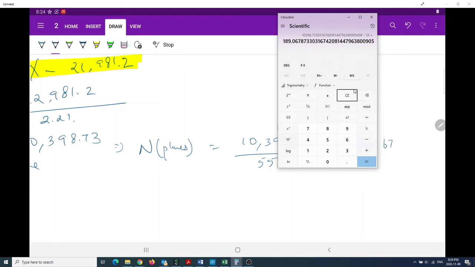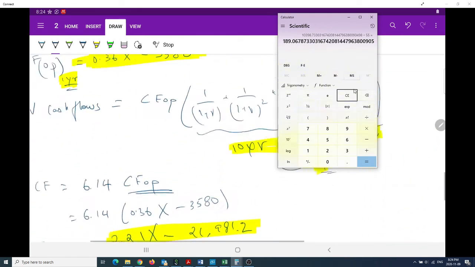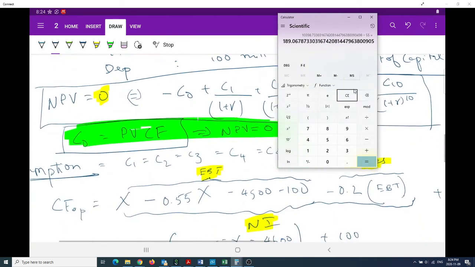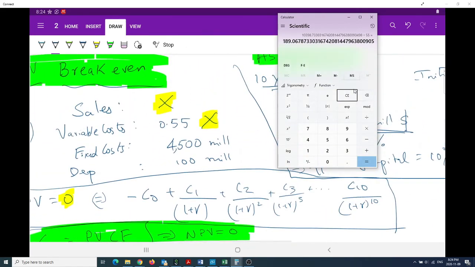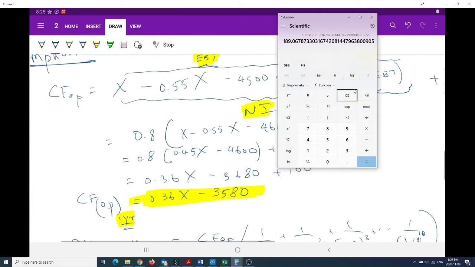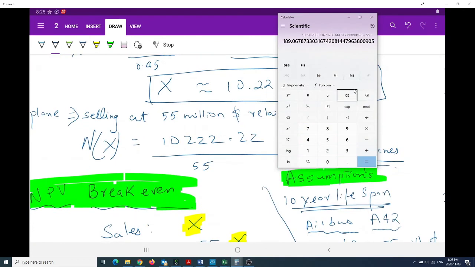So roughly 189 planes. Selling 189 planes would break even on an NPV basis, returning the shareholders their money. Whereas in the accounting break-even, 186 was the number.